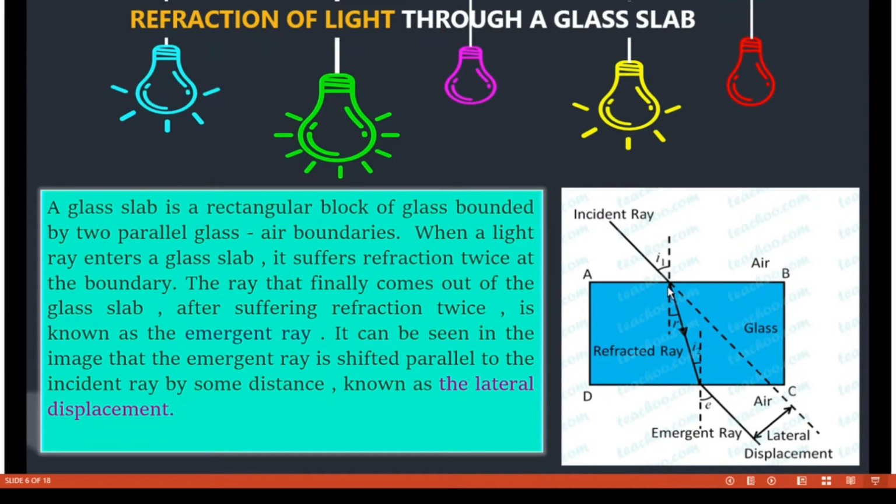If the light is not deviated from its linear path, it would have traveled in this straight line. It can be seen in the image that the emergent ray is shifted parallel to the incident ray by some distance, and this distance is known as lateral displacement.